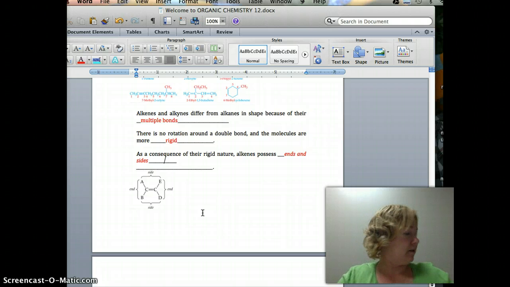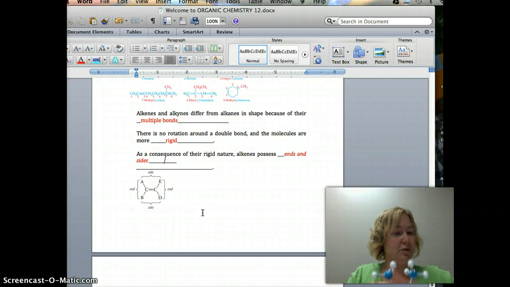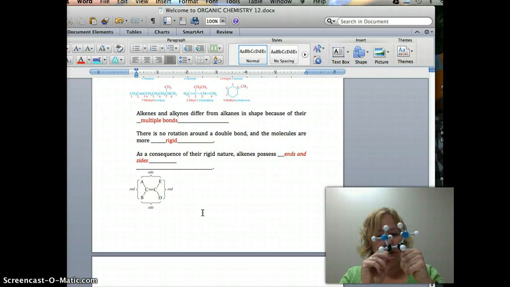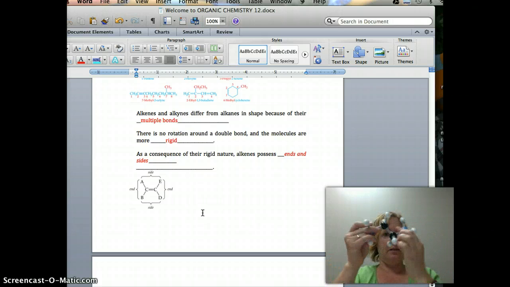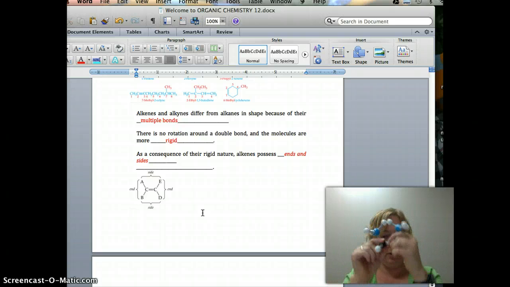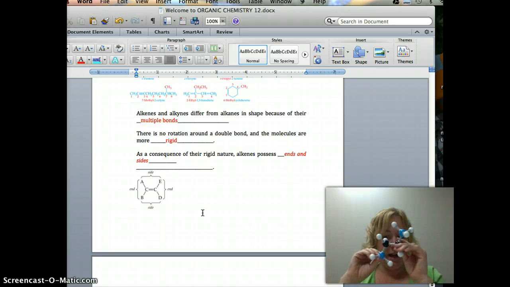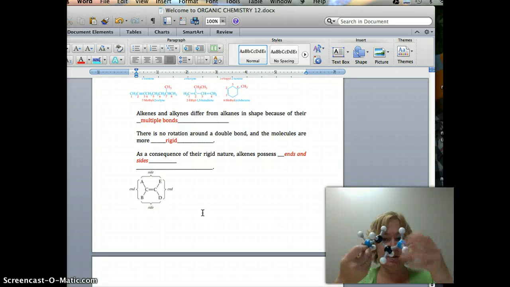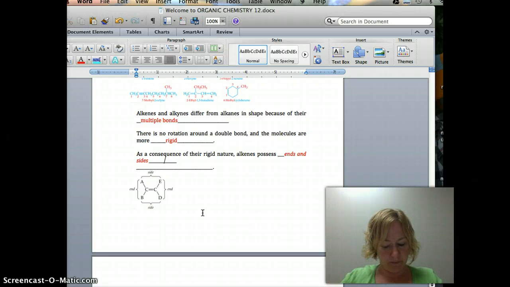What in the world? Okay, so I made some of these awesome things for you earlier. Here's what I've got going on. Here is my alkane, right? There's no double bonds anywhere here. And look at these guys. Ooh, I can do whatever I want. I can have them go in this crazy zigzag. I can put them like this, where the two blue ones are knocking on each other. I can move them however I want, right? Because they're single bonded. It's super fun. I can play with them all day, right?